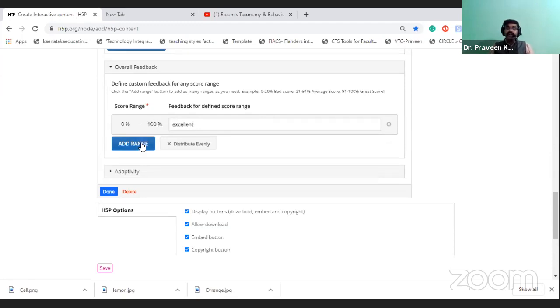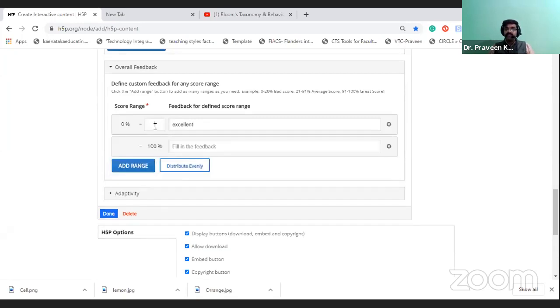Okay, if you want to go for the second, you have to set it. If there are 4 options, if there are 4 types of answers, if the student gets the first option correct, you will give a good. If the student gets 2 correct answers, you can give a very good. If the student provides 3 options as correct, you can provide excellent. If the student gave all the 4 answers correct, you can provide marvelous. So like that, you can provide those ranges. Based on those ranges, you can provide the feedback for the student.